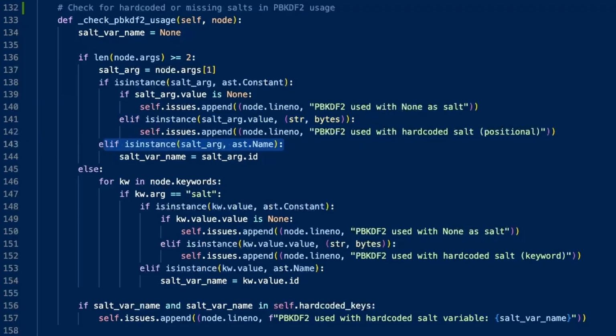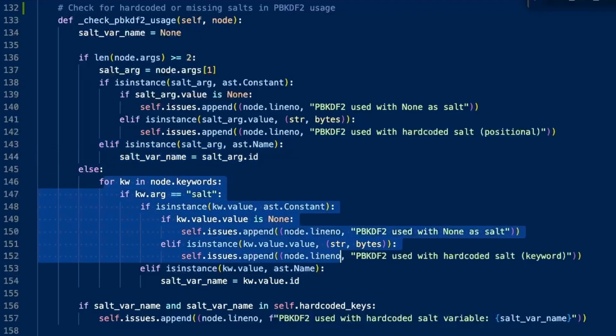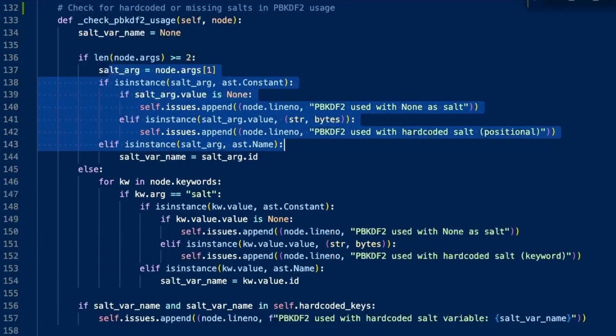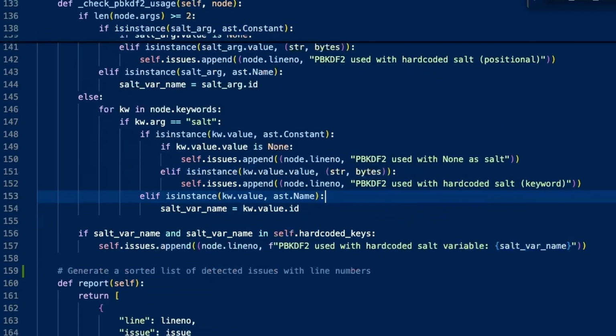So this function covers both positional as well as keyword arguments. The first if block covers all the positional arguments and the second block covers all the keyword arguments. So both of them are covered if there's an insecurity that needs to be reported.